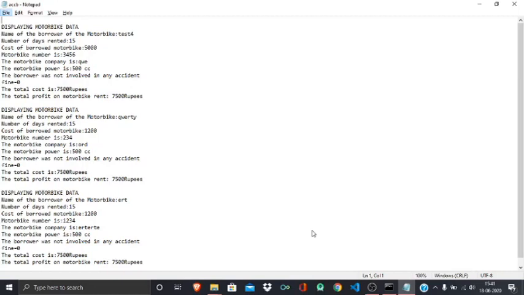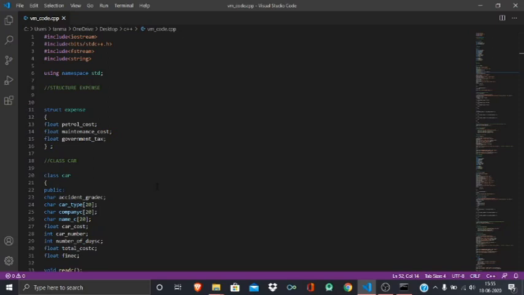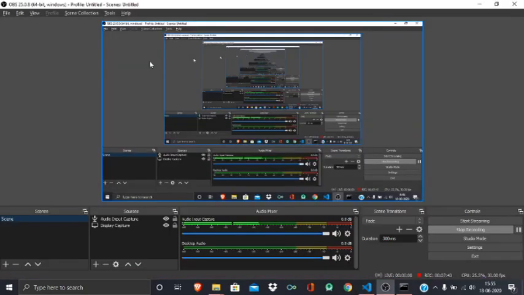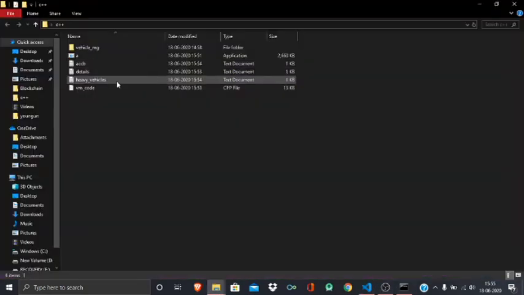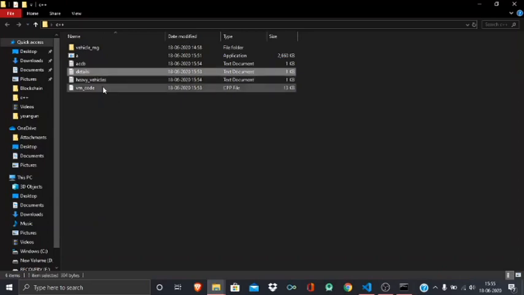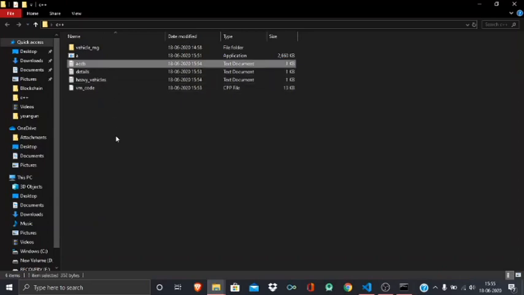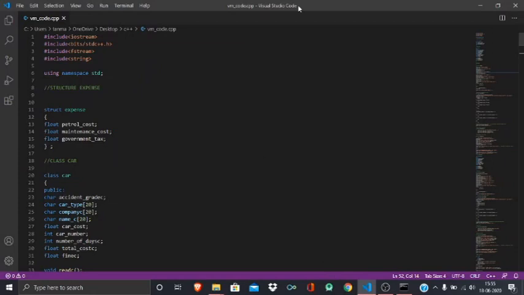Okay, so now we will see the functioning of the code. Okay, so let's proceed to code. Before that we will see that 3 files are created: heavy vehicles, for car details, and for motorbike details. Okay, now let's proceed to code. So yeah, now I'll start explaining you the code.